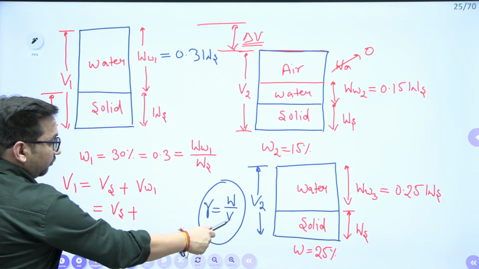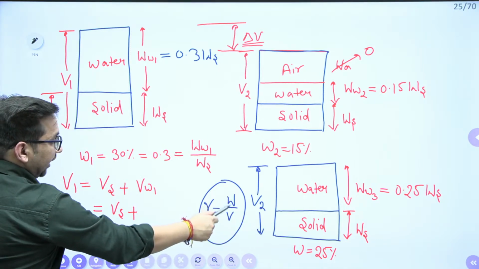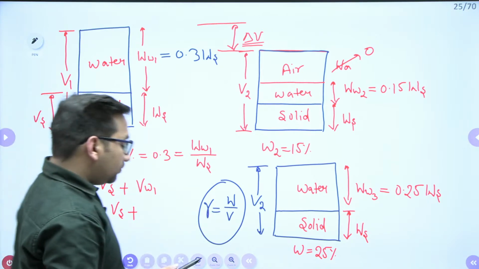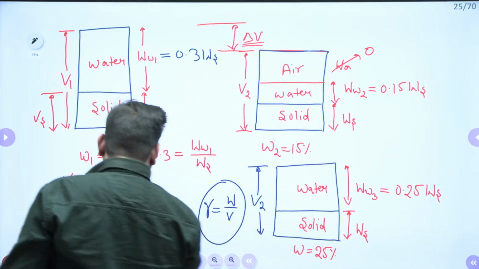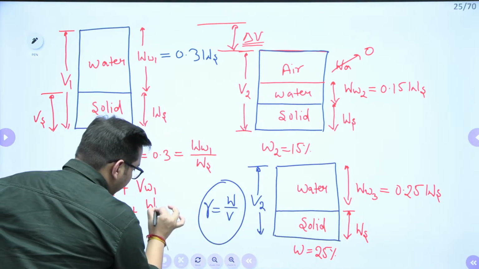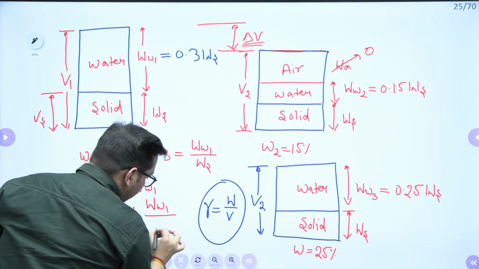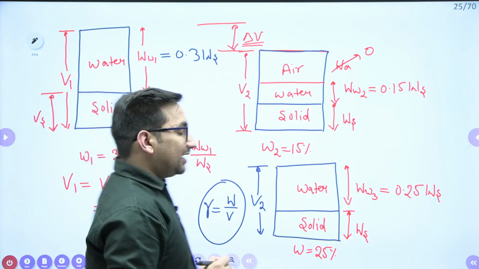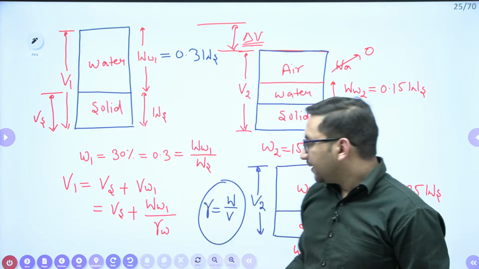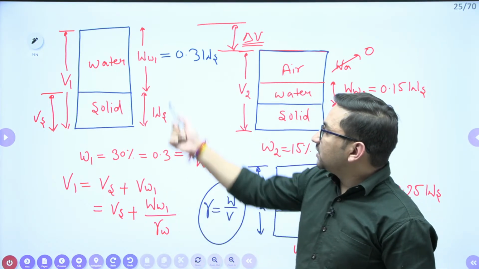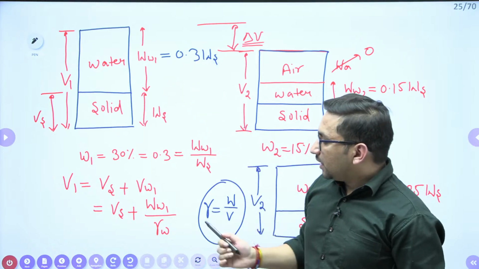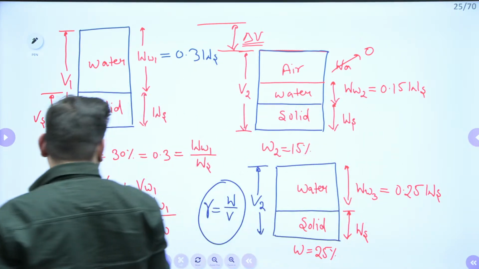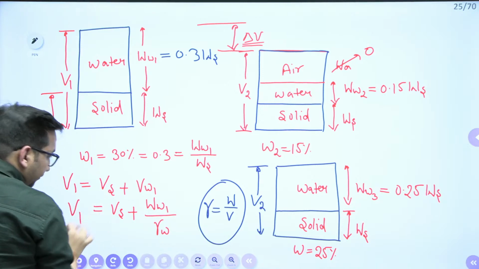So I can say that volume is equal to weight upon gamma value. So I can write it as weight of water in 1 upon gamma W1, right? And weight of water is nothing but equal to 0.3 times of weight of solids, right? This is your V1 value.